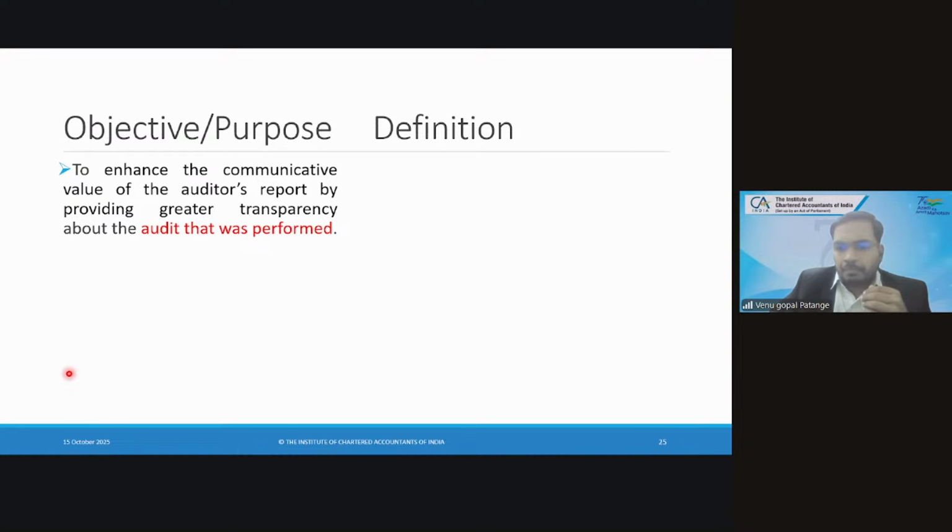Impairment will say carrying value versus recoverable value. If the carrying value is more than the recoverable value, then we need to recognize impairment loss, right? If my carrying value is more than recoverable value, we need to make provision for impairment loss. So how do you compute recoverable value?